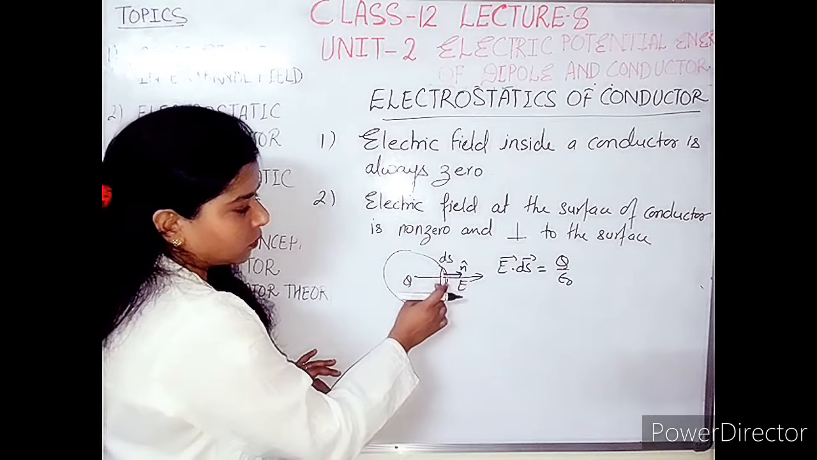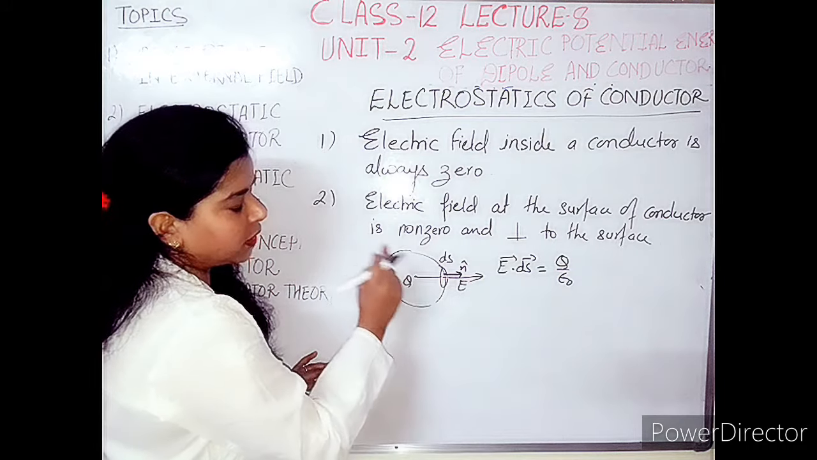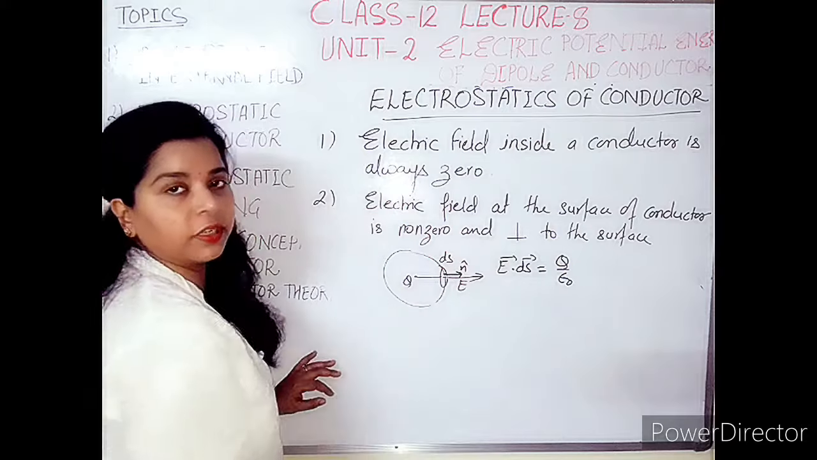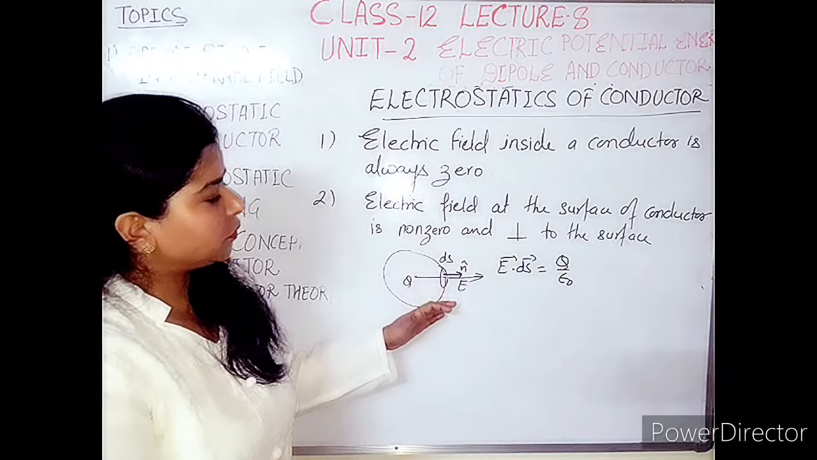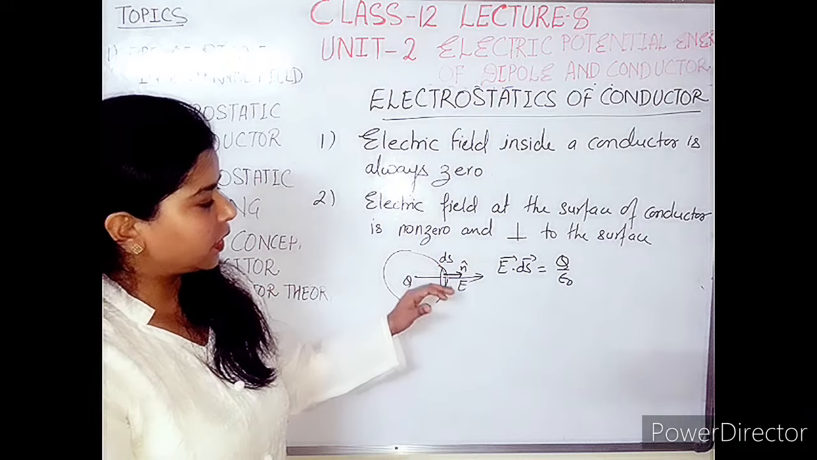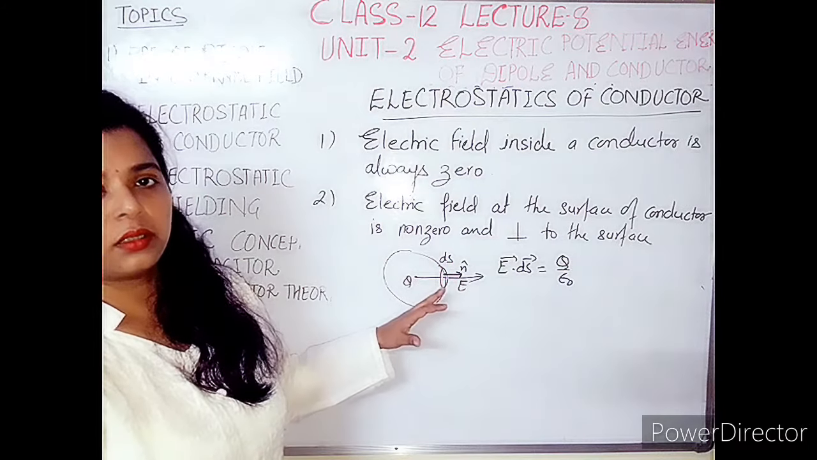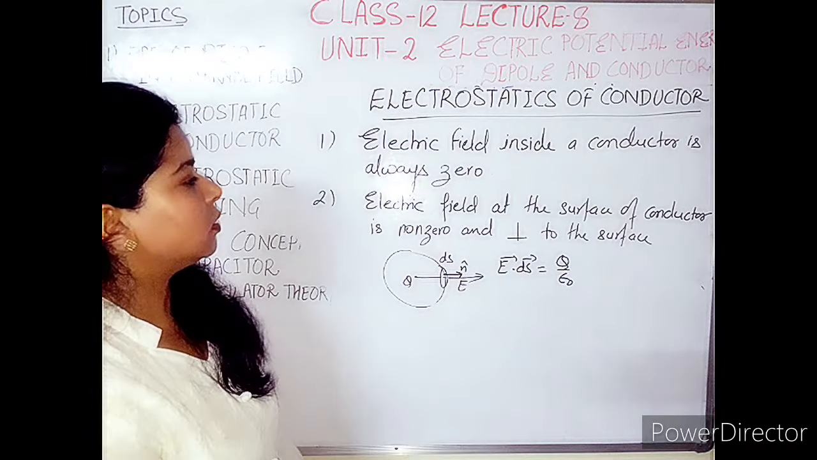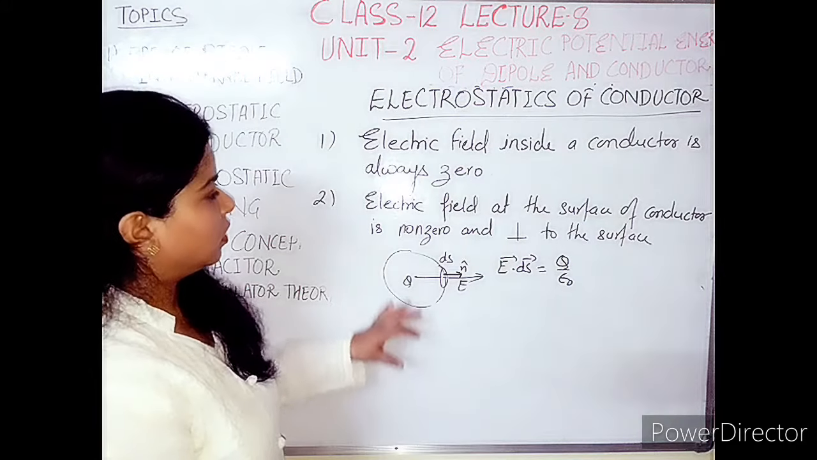So this electric field should be perpendicular to the surface, that means parallel to the normal area vector. Remember the two conditions, again I am repeating: electric field is perpendicular to the surface, that means electric field is parallel to the normal area vector. Okay, so here this should be non-zero and it should be perpendicular to the surface.